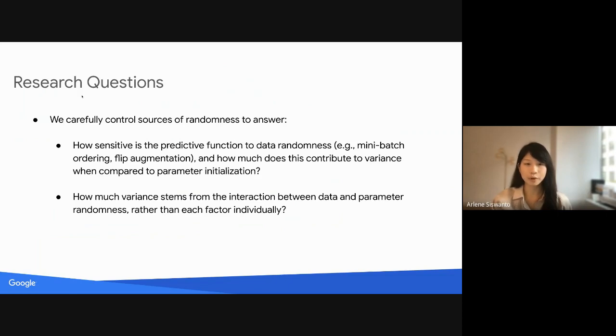From our work, we focus specifically on two questions. First, how sensitive is the predictive function to data randomness, and how much does it contribute to variance when compared to parameter initialization? Next, how much does variance stem from the interaction between data and parameter randomness rather than each factor individually?